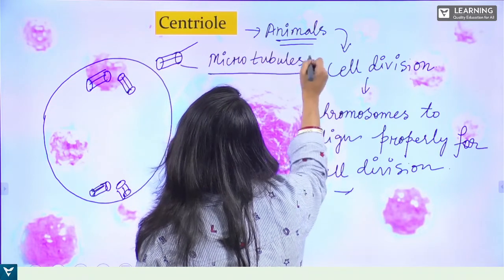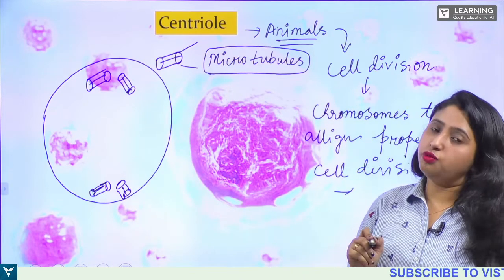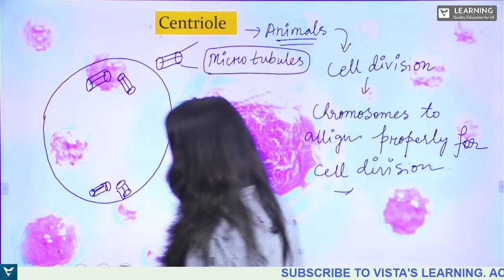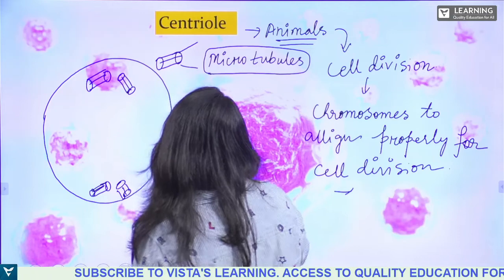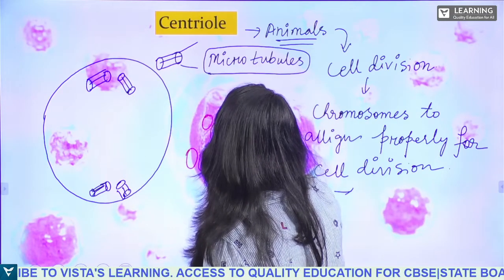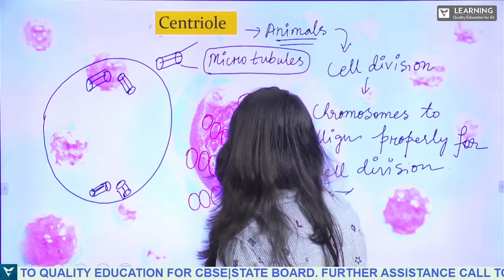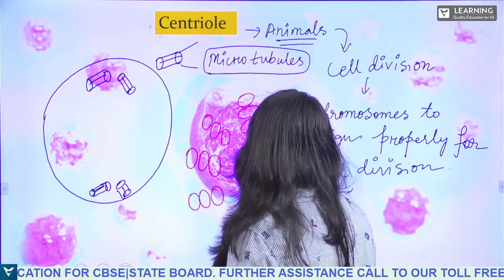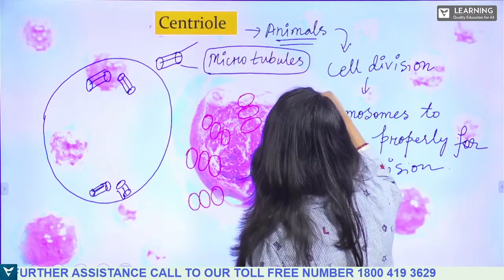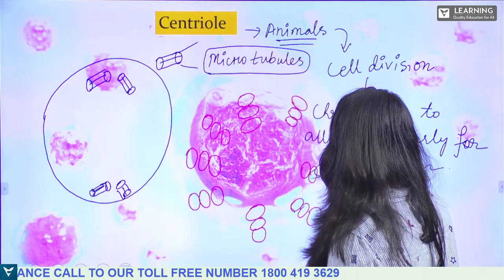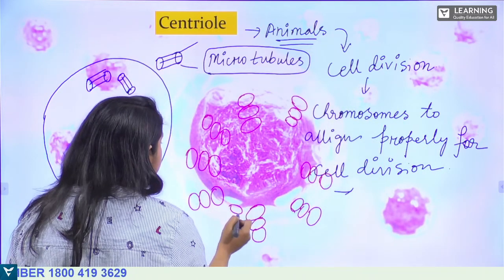In the centriole, microtubules are present. Now when you look into the structure of microtubules, they are arranged in the form of triplets, okay. There are nine triplets arrangement. So yes, 4, 5, 6, 7, 8, and one more, okay, 9.